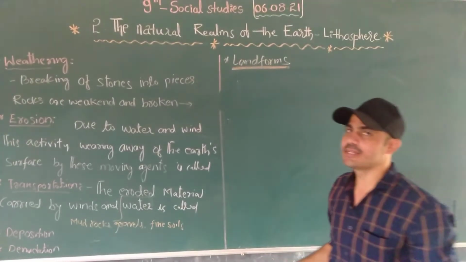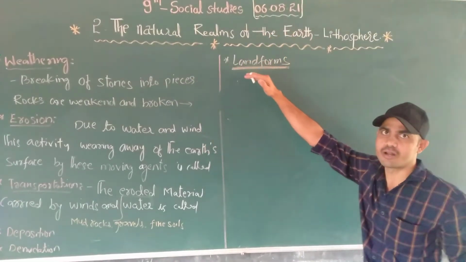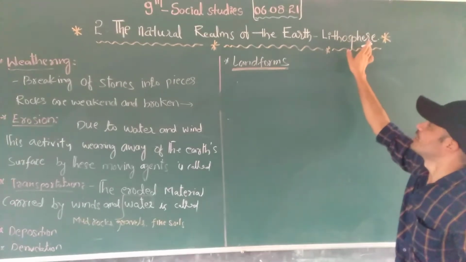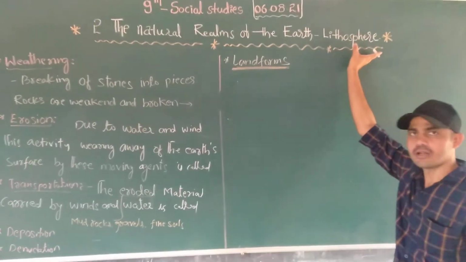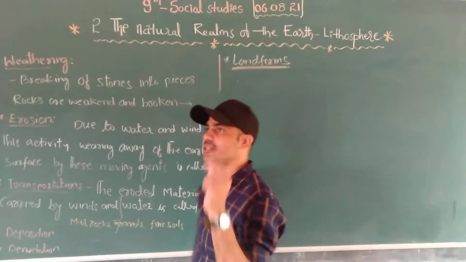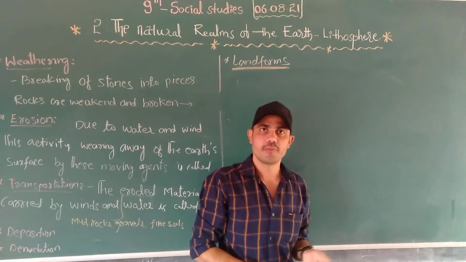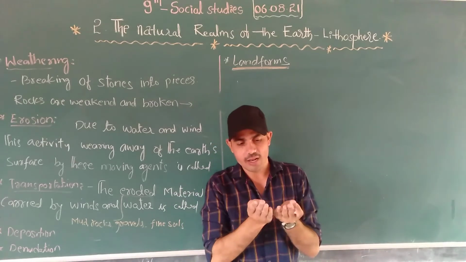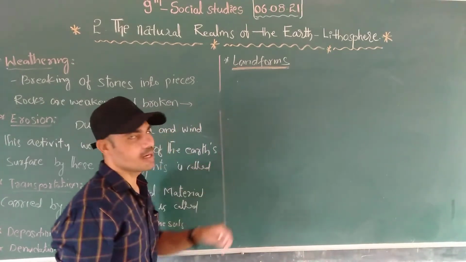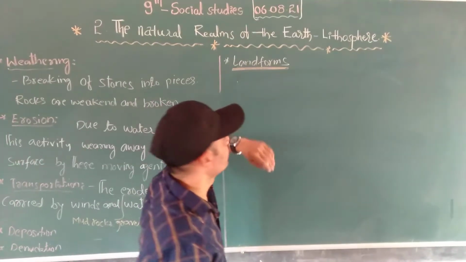In the second lecture, our lesson is the natural realms of the earth. We know the four natural realms, but among them we consider only one, the lithosphere. In this lesson we will learn how the mountains and oceans were formed and how earthquakes happen, because these are all related to the earth's surface.